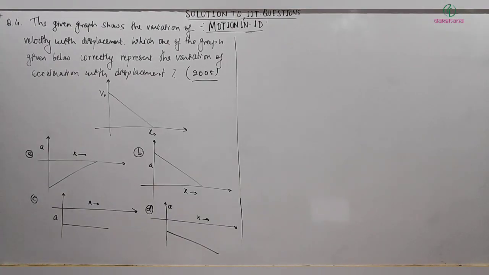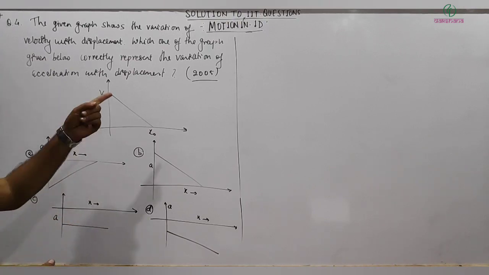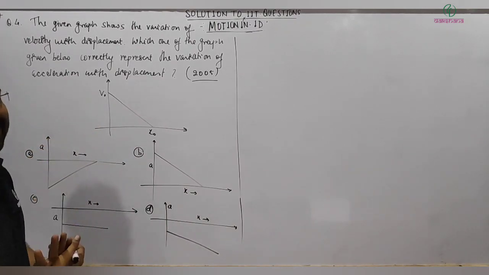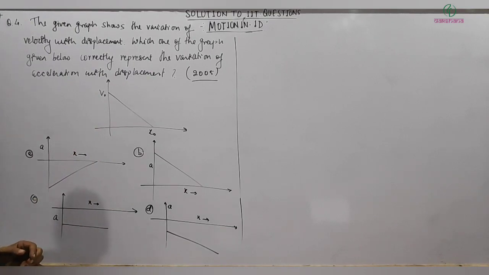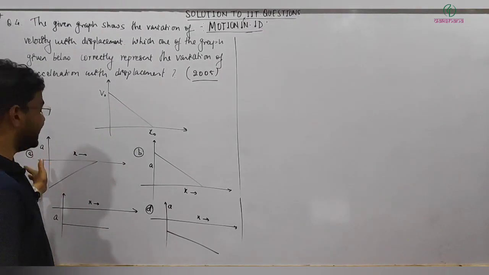The next question, question number 4, is a graph based question asked in 2005. The given graph shows the variation of velocity with displacement. Basically a v-x graph is given. Which one of the following graphs correctly represents the variation of acceleration versus displacement? So it's asking for the conversion of this v-x graph to an a-x graph.